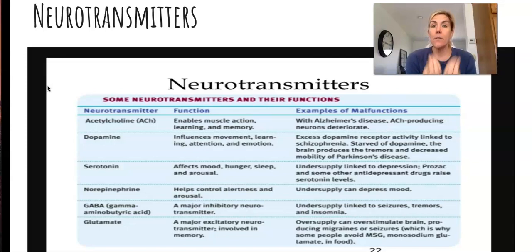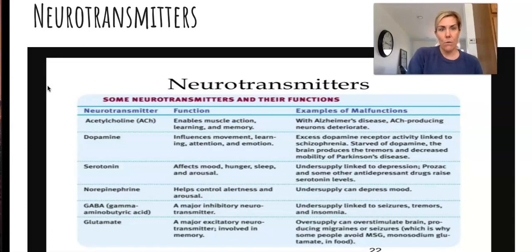And then the last one on here is glutamate. And remember, that one's the most excitatory neurotransmitter, and that's involved with memory. It's also involved with seizures and migraines. Too much of it can be involved with seizures and migraines. And it's why people sometimes avoid that MSG in certain types of food, because there's a lot of glutamate in that.